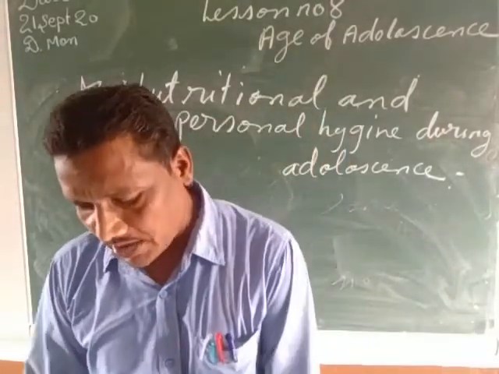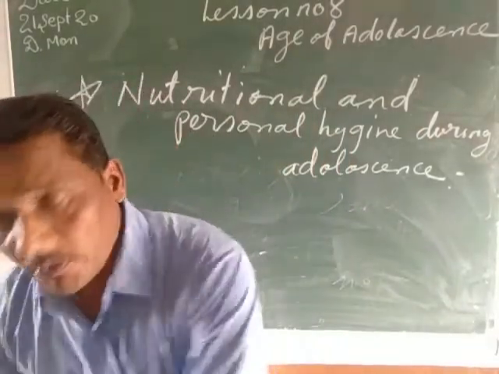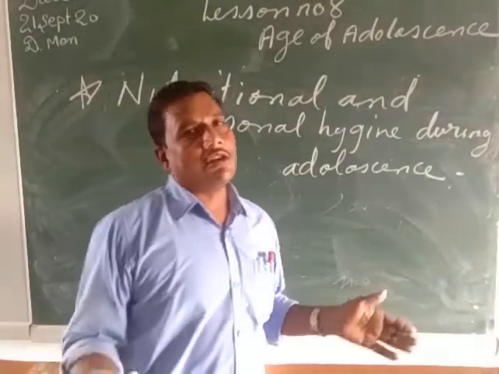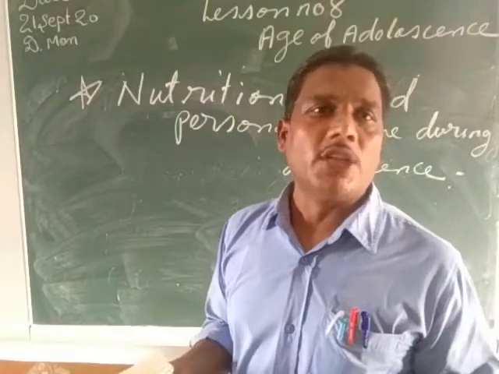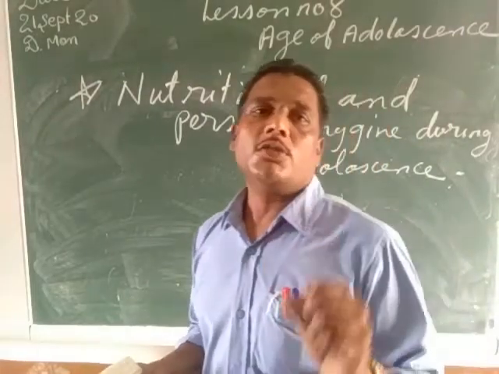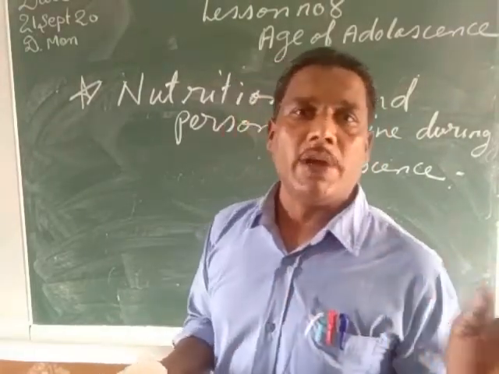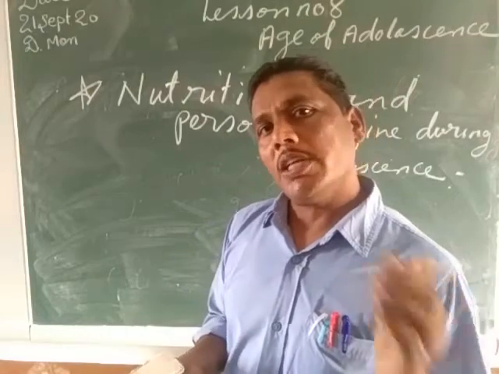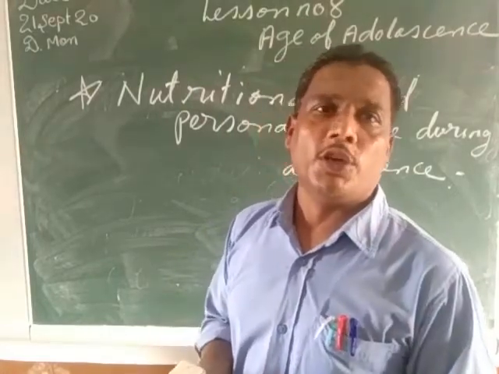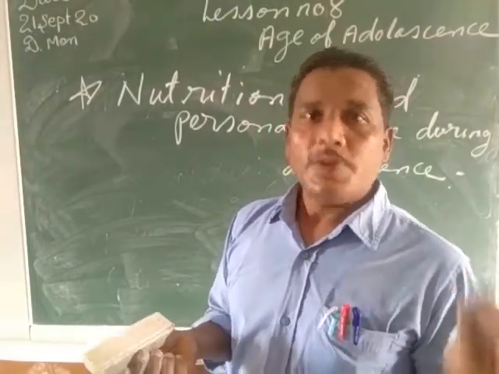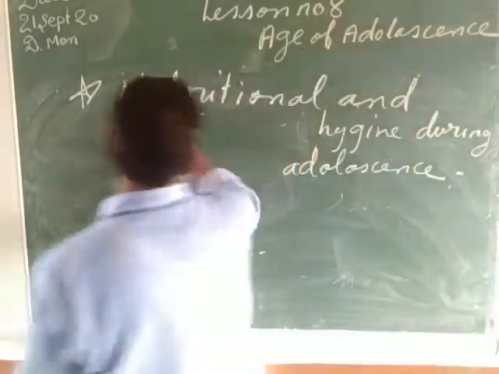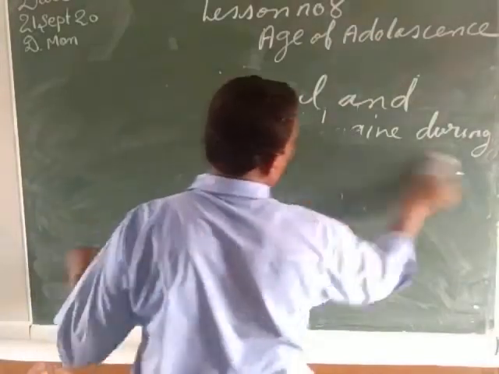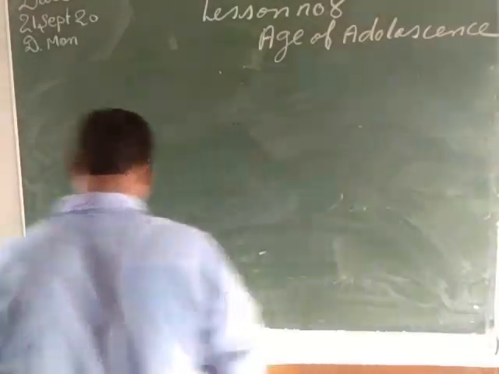Now after this, my child, our teenage children, or the children who are passing through the age of adolescence, should avoid all types of junk food and fried food, and they should start taking a complete healthy balanced diet which will provide all the nutritional requirements for the body to grow physically, mentally and emotionally in a healthy way. Now after this, my child, we will come to the topic of addiction.